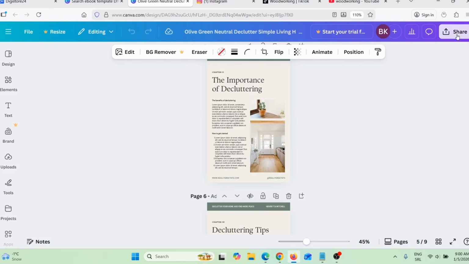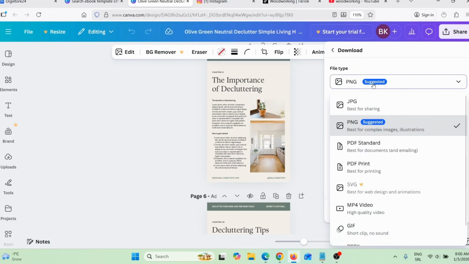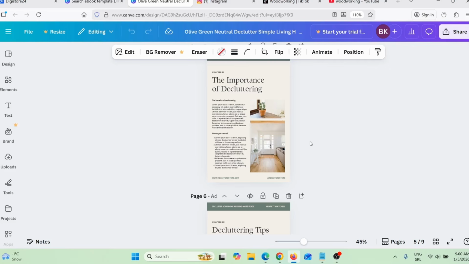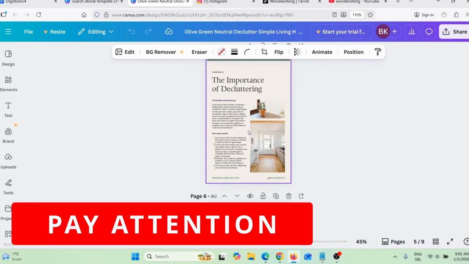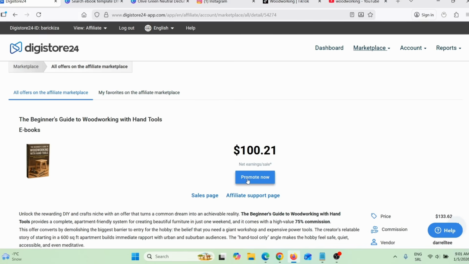After you finish, just click here on share, click here on download, and then click here on PDF standard, and then click here again on download, and you will download this to your desktop. But before you download this to your desktop, you need to do one really important thing, and that is you need to go back here on Digistore24 and click here on promote now, okay?